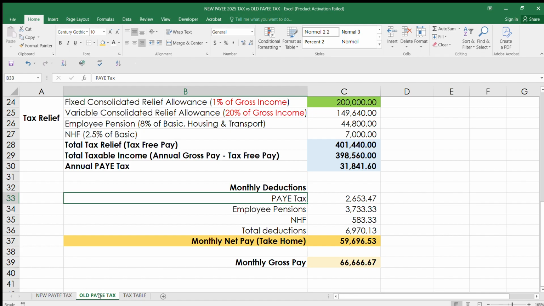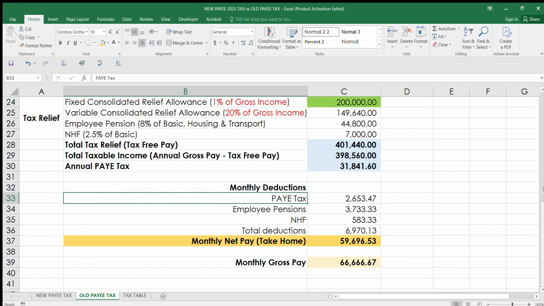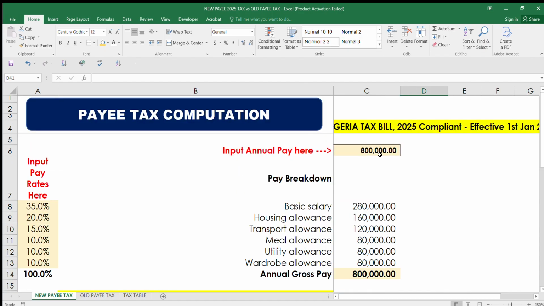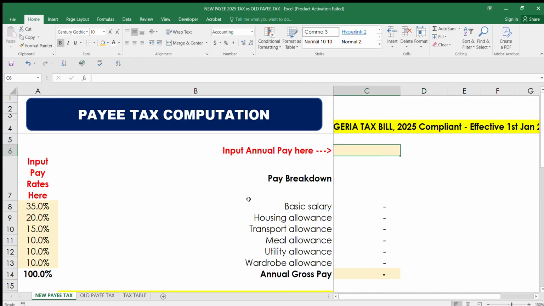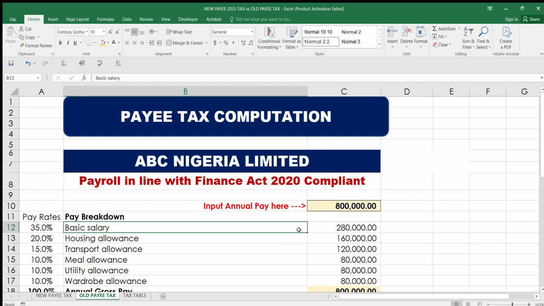Now, this is the old PAYE tax template and this is the new one. Let's take for instance, this has been calculated. Let me remove it so that I can start afresh practically so you get it properly. This is the old PAYE. Let's assume that your salary per year is 800,000, which is the minimum the tax authority says you will not pay any tax on. Based on this template, everything is formalized here.